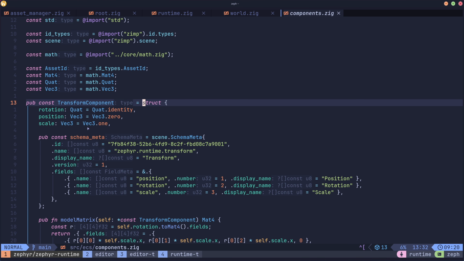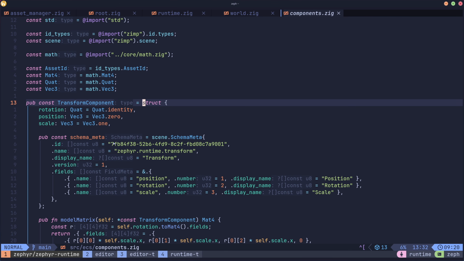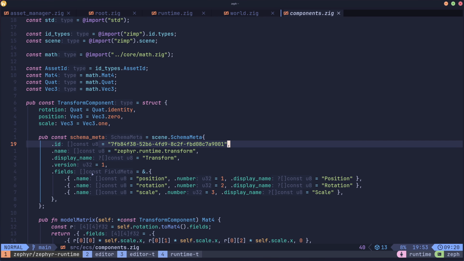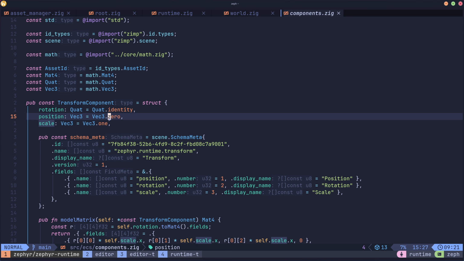And what does that look like? All we saw were type IDs and things like that. Well, that actually references this ID right here. Looking back at the scene for backpack, we see we have number 1, number 3. That references 1 and 3, so position and scale. And what this allows is our scene to overwrite these position and scale vectors aside from the defaults, which are 0 and 1.